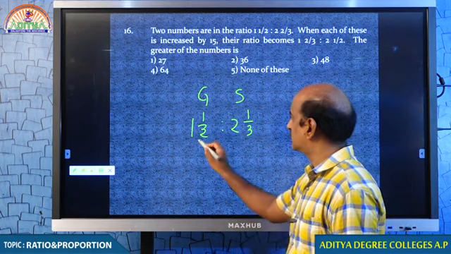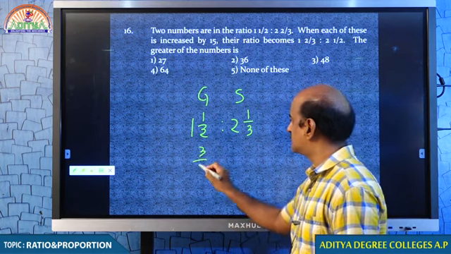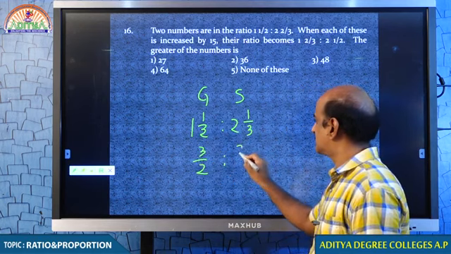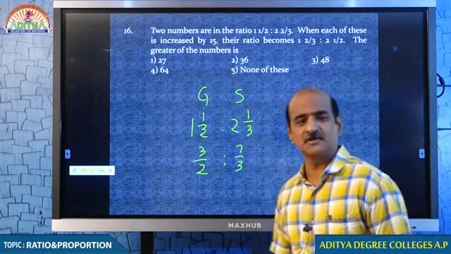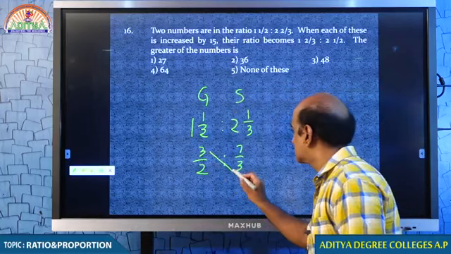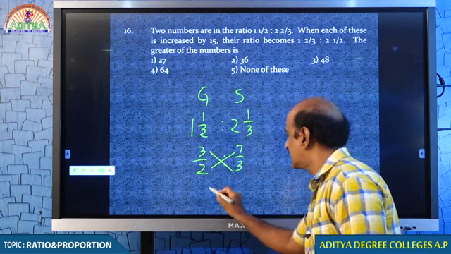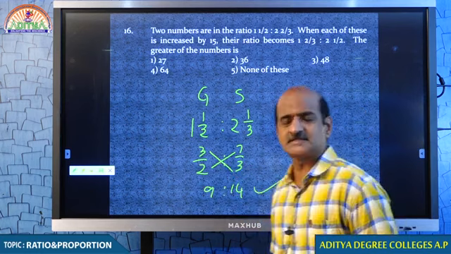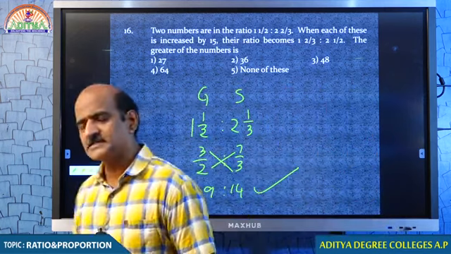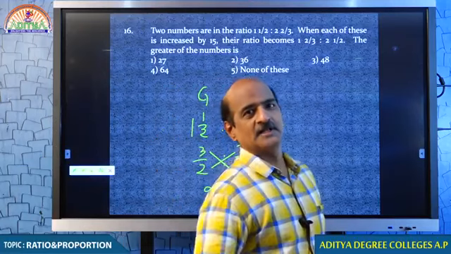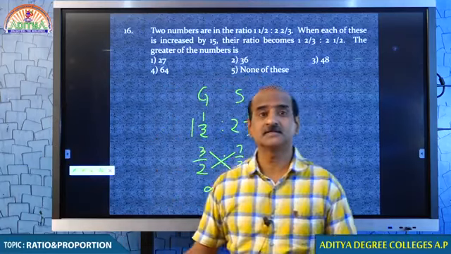2 1 by 2: 2 into 1 plus 1, 3 by 2. 2 1 by 3: 3 into 2, 6, plus 1, 7 by 3. So 3 by 2, 7 by 3. Come on student. 3 into 3, 9. 2 into 7, 14. It makes sense. For every 9 chocolates I am getting, you are getting 14 chocolates. It makes sense.